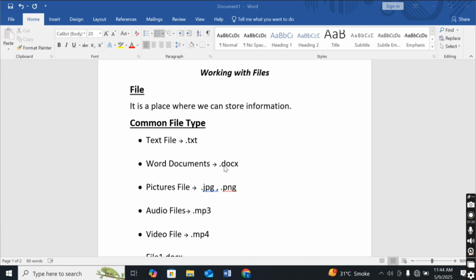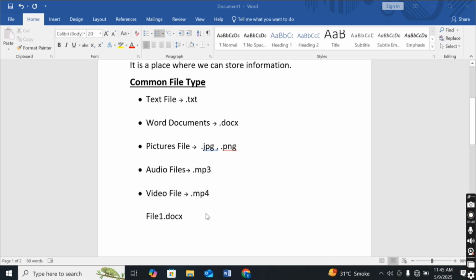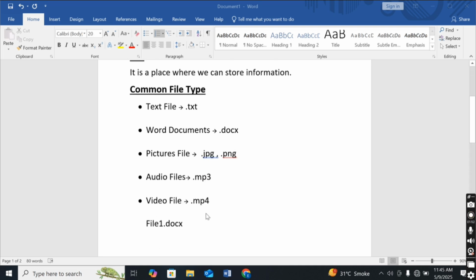If there is a Word document, then the extension used for the Word document is docx. And similarly for picture files we use .jpg and .png. For audio files we use .mp3, and for video files we use .mp4. Okay, after that we will learn how we write the name of the file.